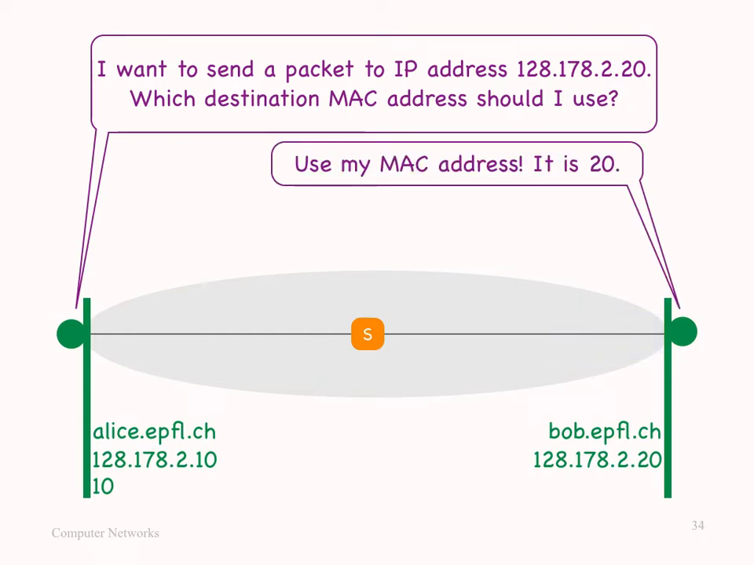Now, when Bob receives the request, he recognizes his IP address and sends a special response, which is called an ARP response, as we will see later, which states his MAC address. Now, when Alice receives Bob's response, she learns his MAC address and is finally ready to send him a packet, because now she knows both what destination IP address and what destination MAC address to write on her packet.